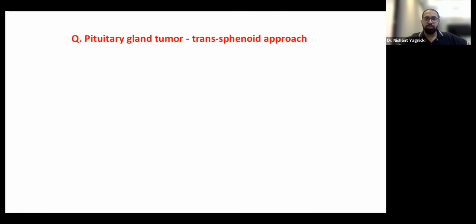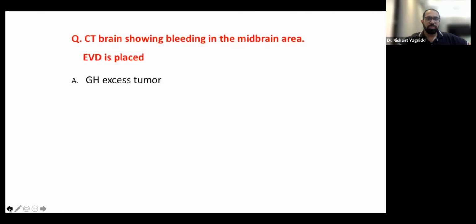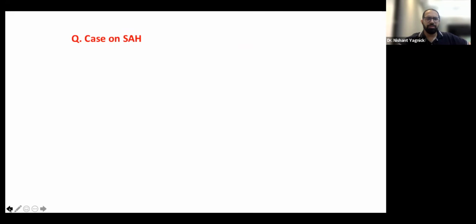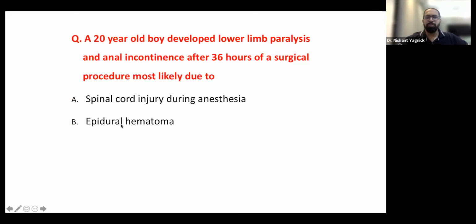Can you show the first two questions? Okay, it must have come late. The first question was an SAH; we're not sure what the question was. The second question was an epidural hematoma. We just discussed this again, after 36 hours of surgery. I think maybe for this question, the patient was asked about being on anticoagulants. They asked about ischemia.